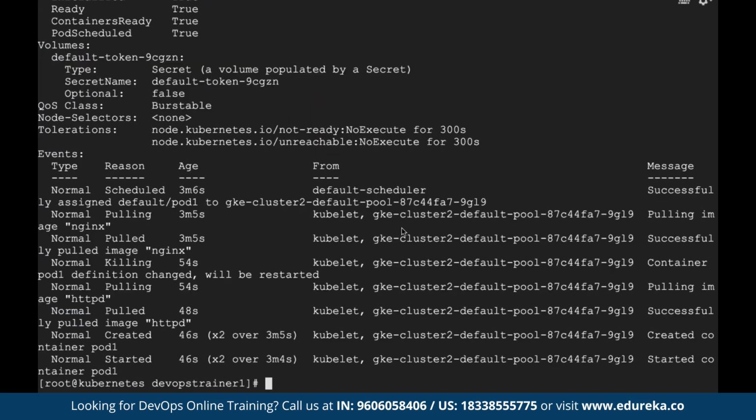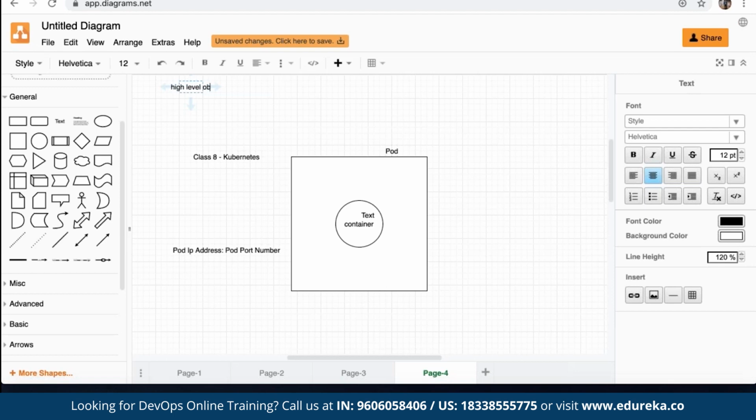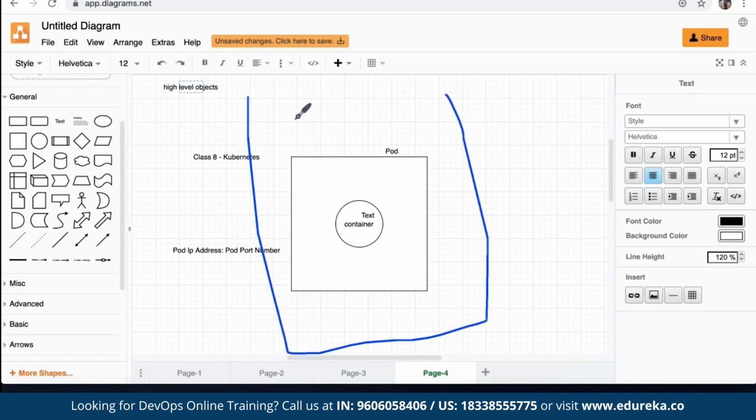Now, Kubernetes architecture is slightly more complicated. What are these high level objects and how do we use them? In Kubernetes, by default, you don't get things like high availability or load balancing or scaling. In order to achieve those things, we use some high level objects. These high level objects sit on top of your pod. For example, if I want to do scaling, then I will use a high level object called deployment. Using this high level object, I can do scaling in my Kubernetes architecture.